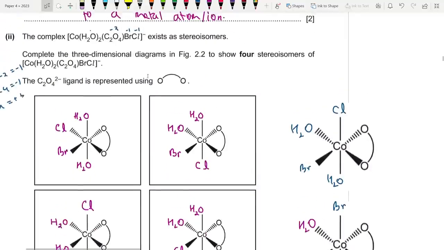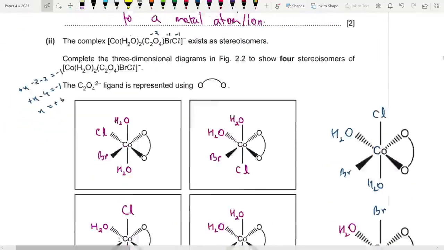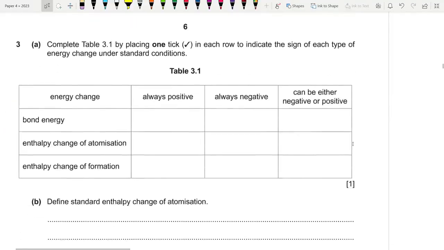This is the first time I've seen this. I haven't seen this before. Good variation. Moving on to question number 3.